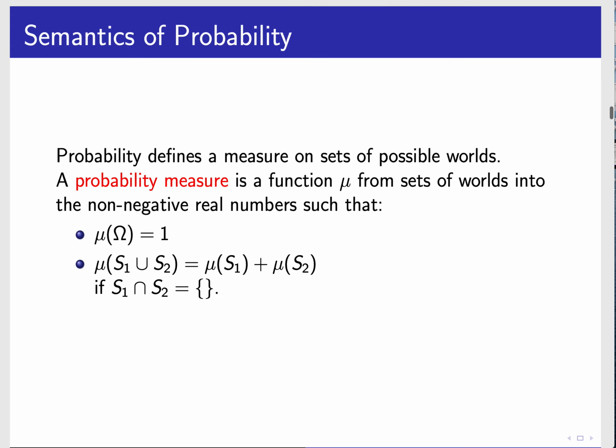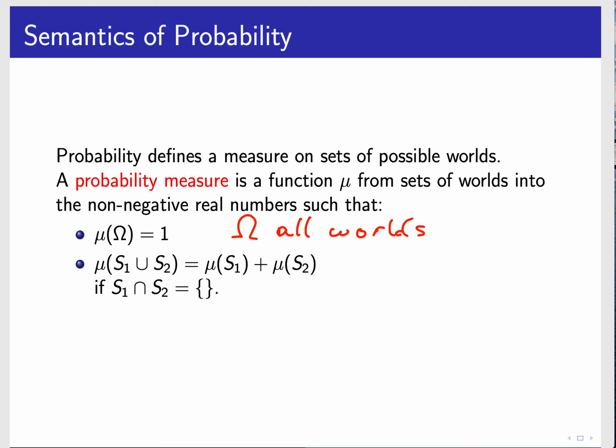Okay, so here's the complete definition of probability. We have a function from a set of worlds. So mu takes a set of worlds into the non-negative real numbers. So we're only going to deal with non-negative numbers. And the first one we have is that the measure of the set of all possible worlds is 1. So remember, sigma is all possible worlds.